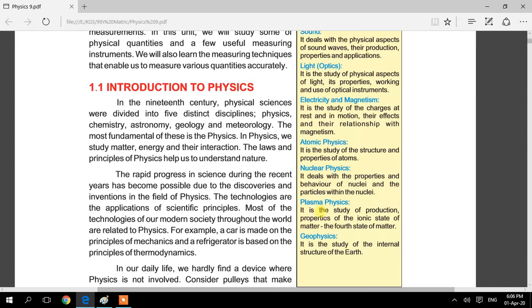When you draw the structure, you show the electrons and then the nucleus. In the nucleus there are some protons and neutrons. So when you deal with the structure of the atom, you will study atomic physics. For the next branch, nuclear physics, it is the study of the behavior of nuclei. You will study here the nucleus of different atoms, like the protons or neutrons of the atom.